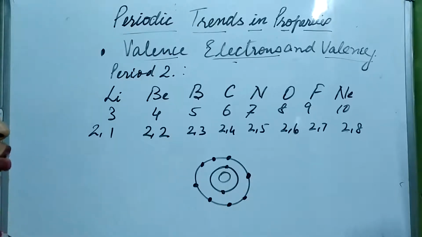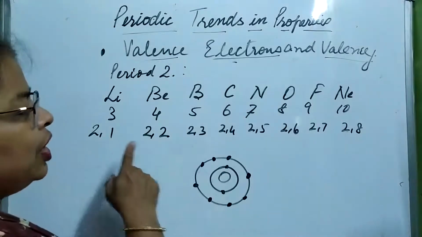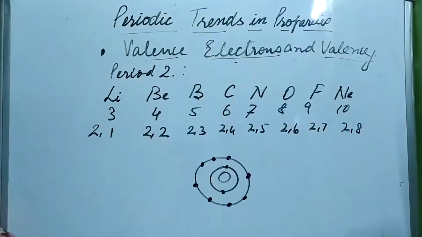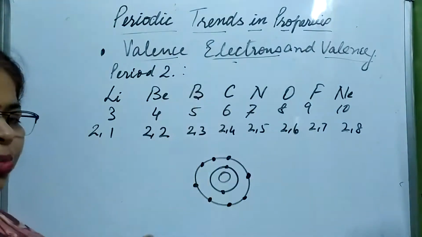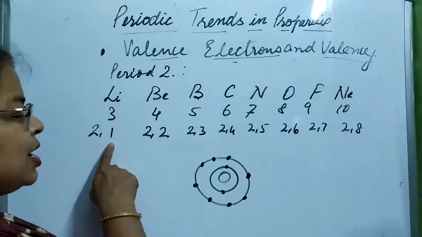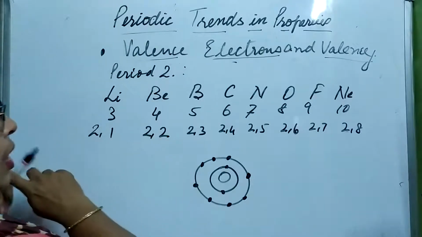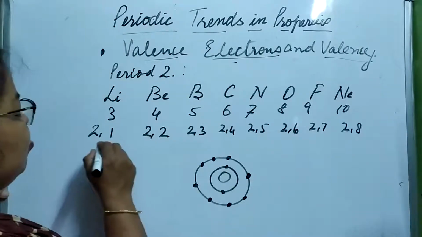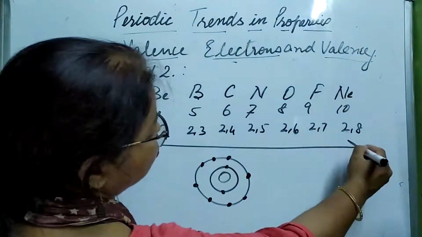Okay, so what do you think? How is the number of electrons varying in a period? Are they remaining the same like the group, or are they changing? Yes, they are changing. And how are they changing? It is increasing in the period as we move from left to right.